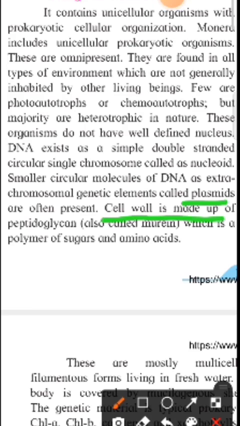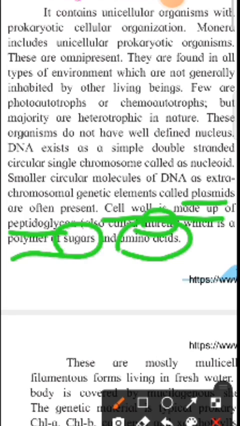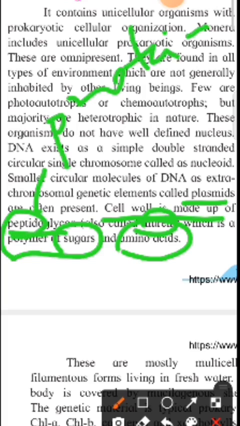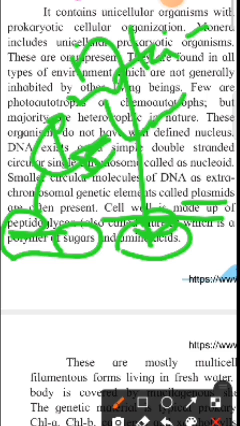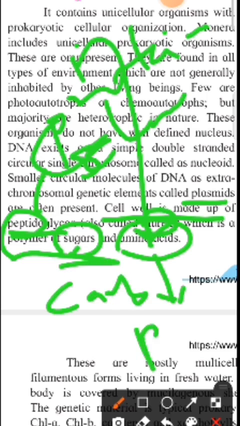The cell wall is made up of peptidoglycan, also called murein, which is a polymer of sugar and amino acid. As the name suggests, peptidoglycan: peptide means proteins, and glycan means sugar, carbohydrates. Proteins are made up of amino acids. So it is sugar, carbohydrate, and protein. Amino acid means protein.